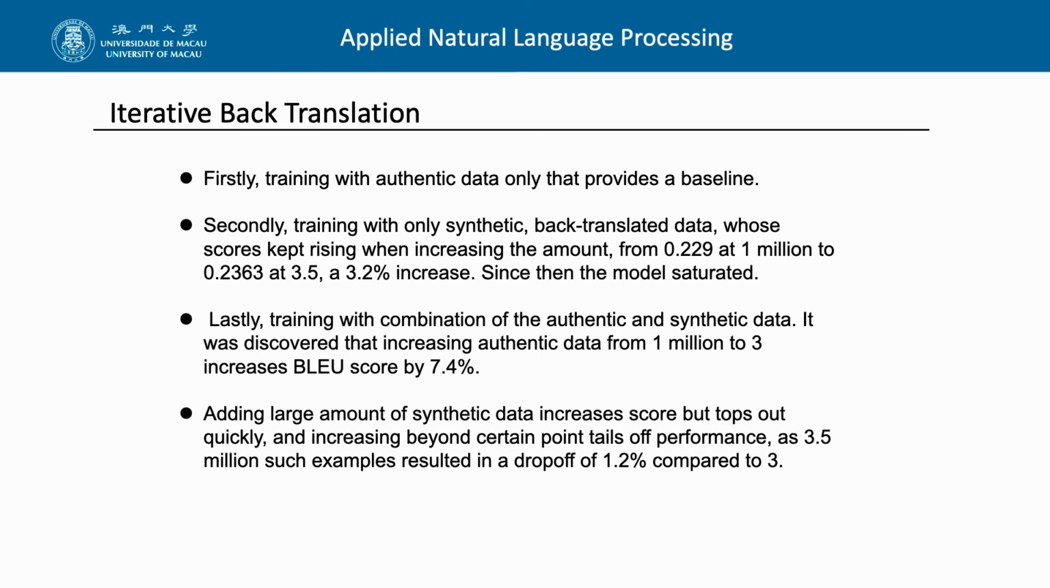Firstly, training with authentic data only provides a baseline. Secondly, training with only synthetic back-translated data, the scores keep rising. Lastly, training with a combination of the authentic and synthetic data, it was discovered that increasing authentic data from 1 million to 3 million increased the BLEU score by 7.4%. Adding a large amount of synthetic data increased the score, but it tops out quickly.